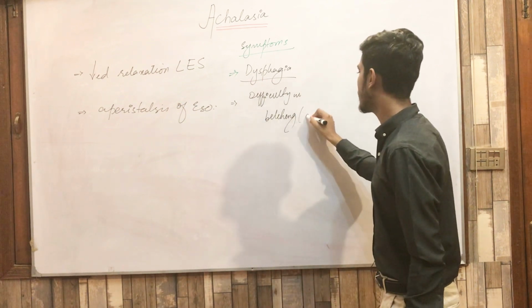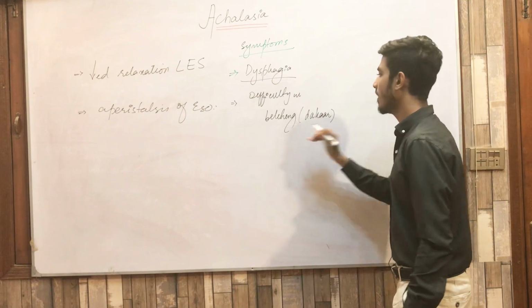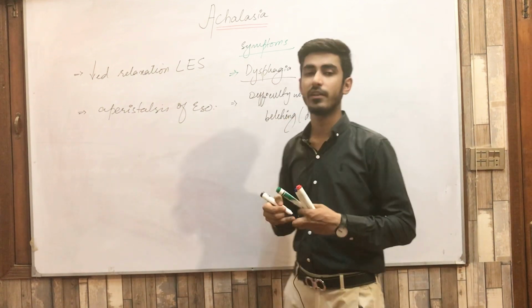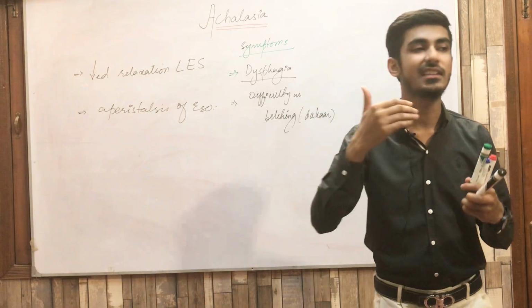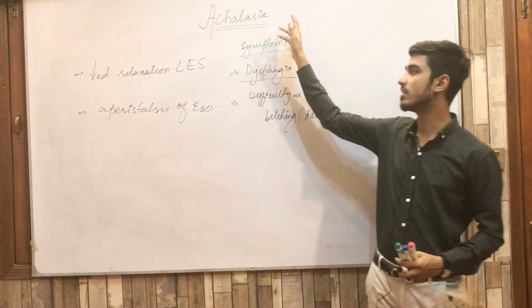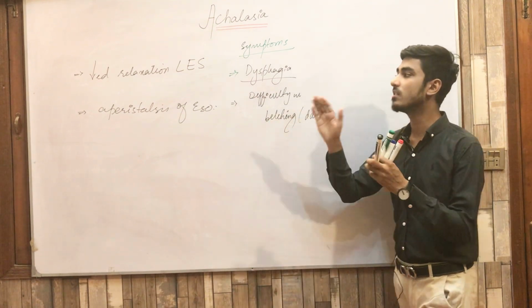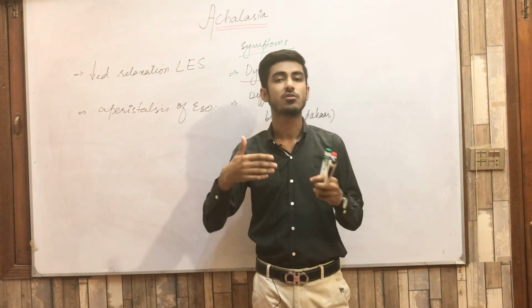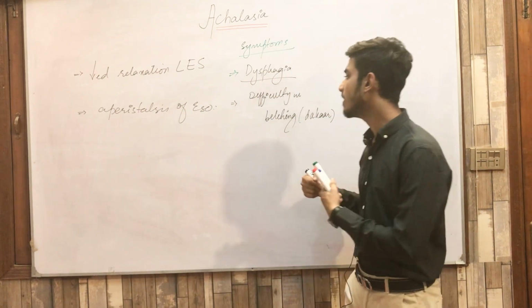Simply, in Urdu we say belching as dakar, and in English, defining belching, it means the expulsion of air from the upper digestive tract, and the upper digestive tract is the esophagus. So there will be difficulty in belching because there is absent peristalsis of the esophagus, so a person cannot belch easily.